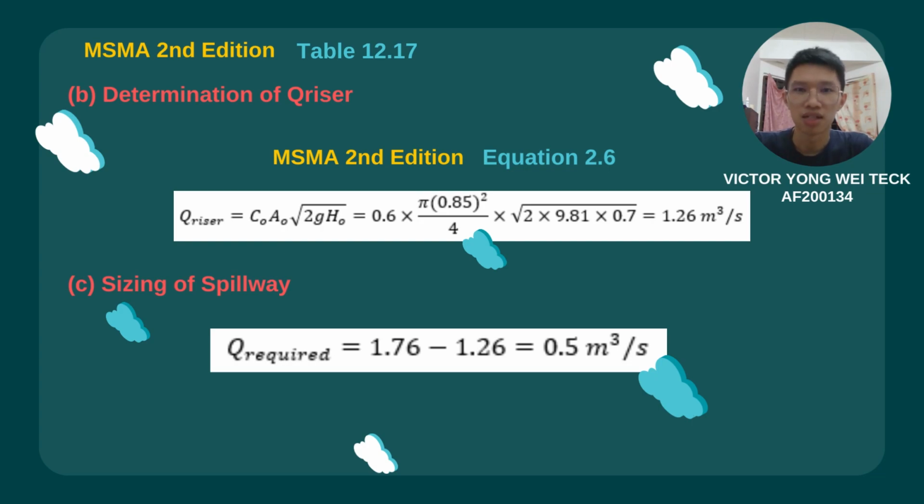To calculate the flow rate for the spillway, the flow rate of the riser must be subtracted from the flow rate for 10 years ARI to obtain the flow rate of the spillway. The flow rate required for the spillway is equal to 0.5 meter cube per second.